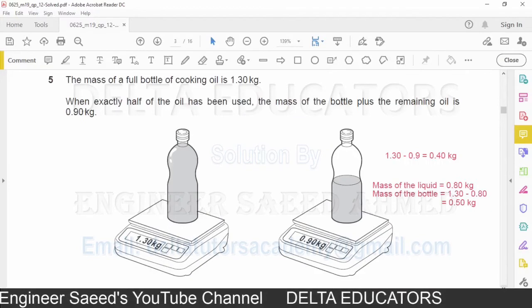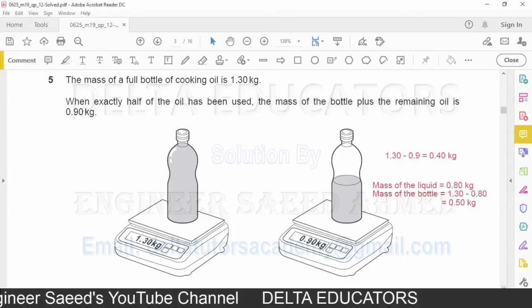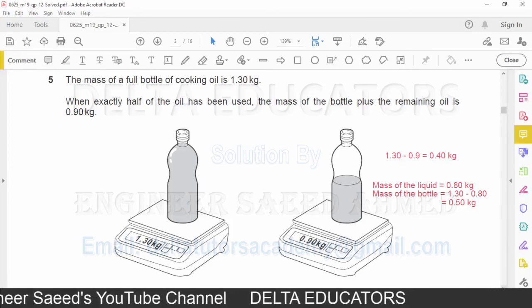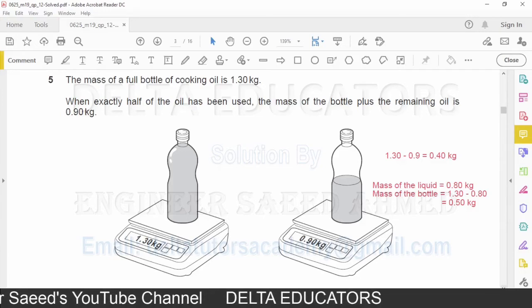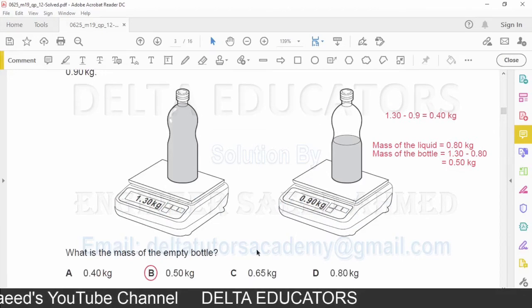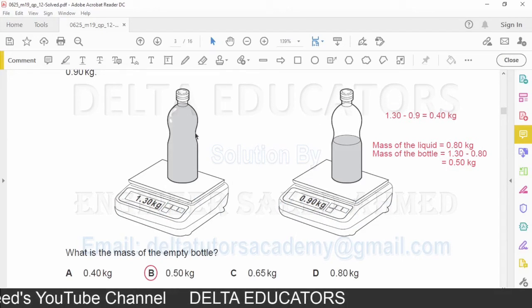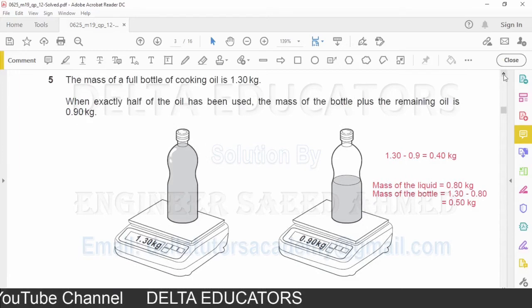Question number 5. The mass of a full bottle of cooking oil is 1.3 kilogram. When exactly half of the oil has been used, the mass of the bottle plus the remaining oil is 0.9 kg. What is the mass of the empty bottle? Here, the mass of the bottle and the oil is given as 1.3 kg. It is given here that half of the oil is used. When half of the oil is used, the new mass we got is 0.9 kg.